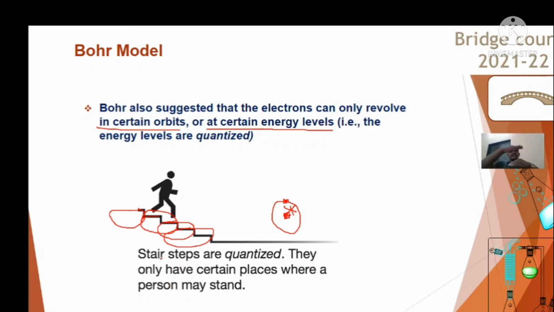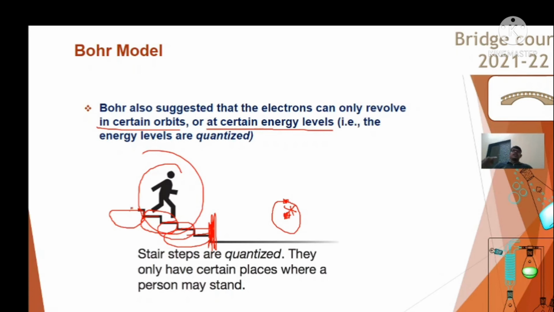But between the energy levels there is a gap, which is shown by this. Here can you stand? No, you can't stand over there, but you can stand on the flat surface of the stair. Suppose you are an electron.